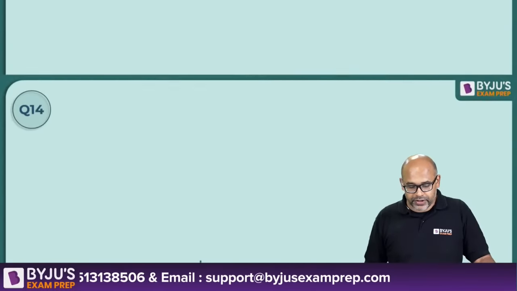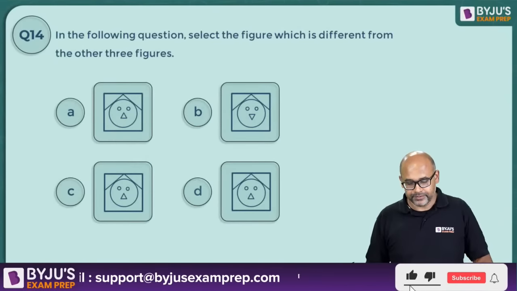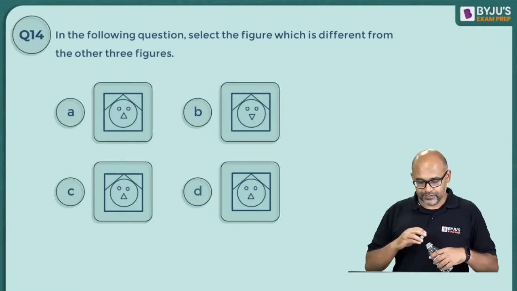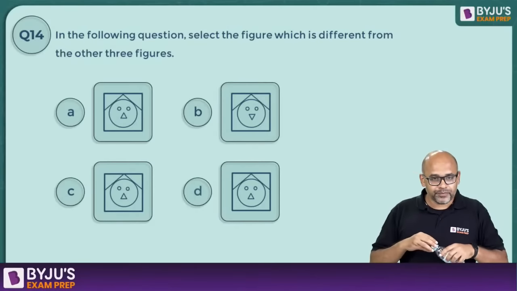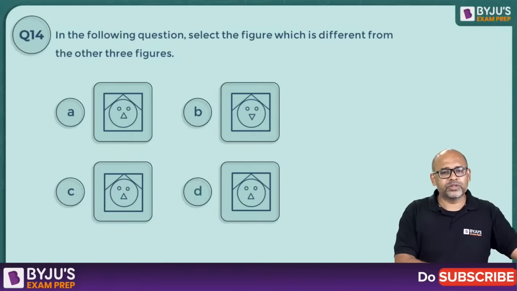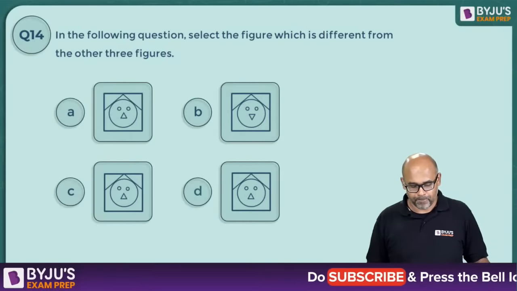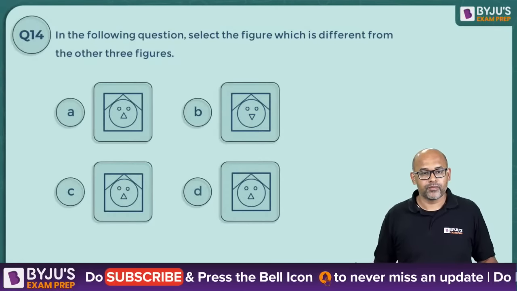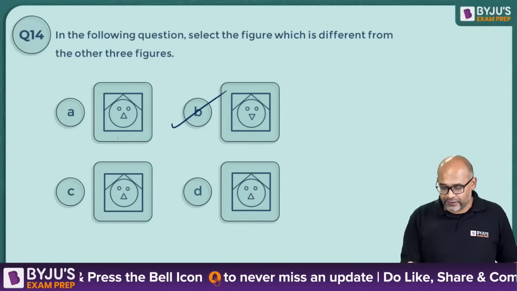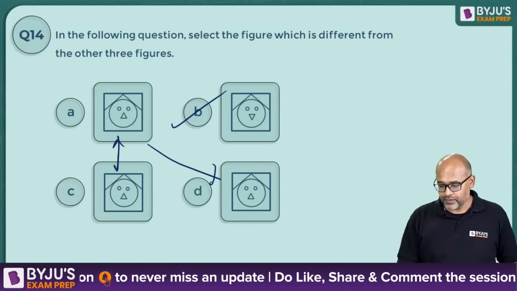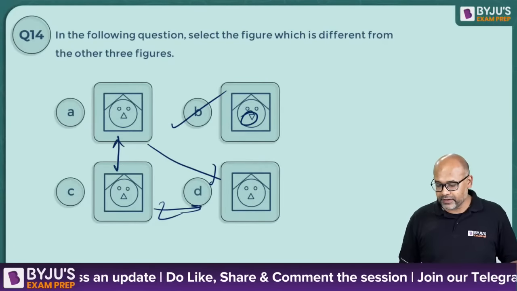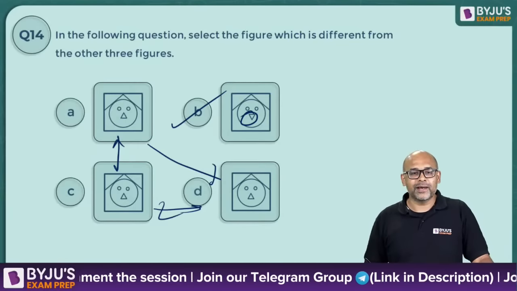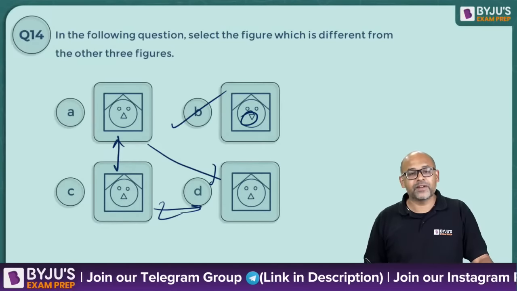Okay. Next question. This is a simple one. This is done. In fact, 2 seconds, 3 seconds, you'll get the answer. The answer is B. You can see all three are identical. There is only one where the triangle is facing downwards. Over. Yes, some questions like this will come. Marks for everyone.